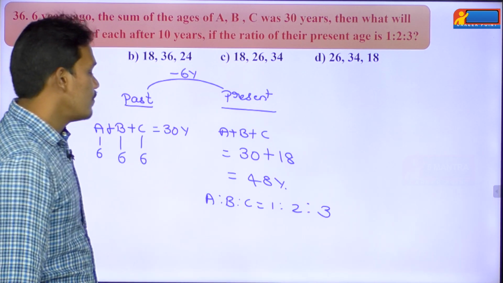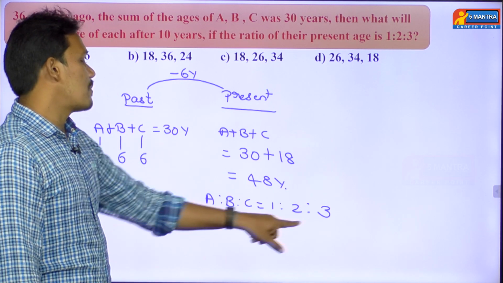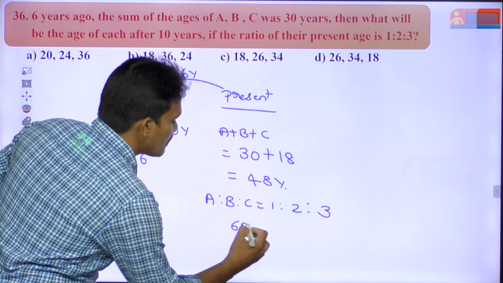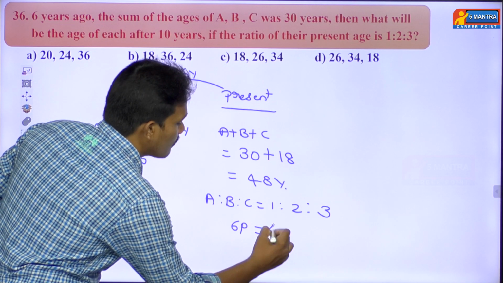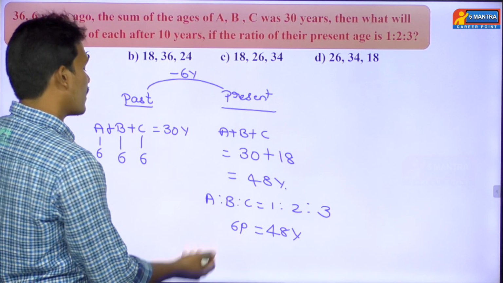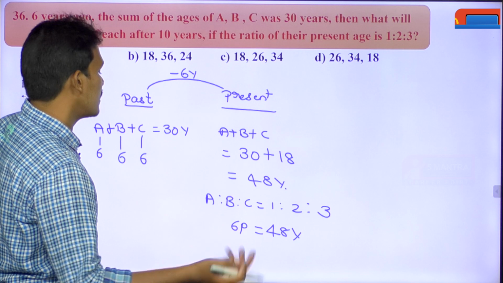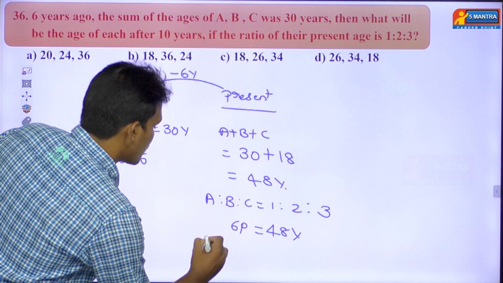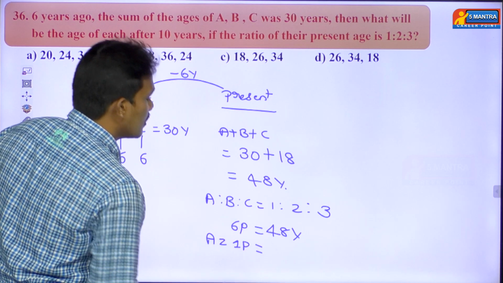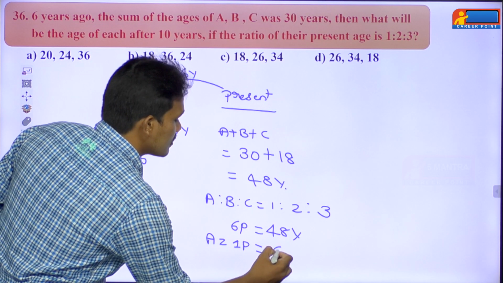See here, what is the sum of their parts? The sum of their parts is 3 plus 2 plus 1, that is 6 parts. So 6 parts value equals 48 years. Means here we can find A's age, B's age, C's age. A's present age is 1 part. So 6 how many times is 48? 8 sixes are 48. It is 8 years.